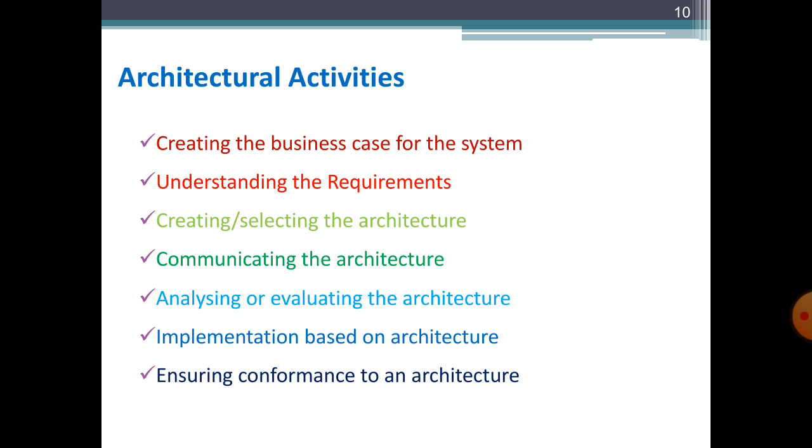And the next one is analyzing or evaluating the architecture. Actually in this we evaluate the candidate design, where we see how the architecture maps the stakeholder requirement needs or not. So in evaluating architecture, we see whether our architecture is exactly mapping our stakeholders' requirements and needs or not. In this we evaluate our architecture against the user requirements and needs. And then at the last we do our implementation